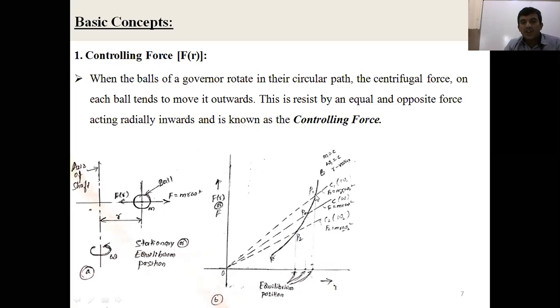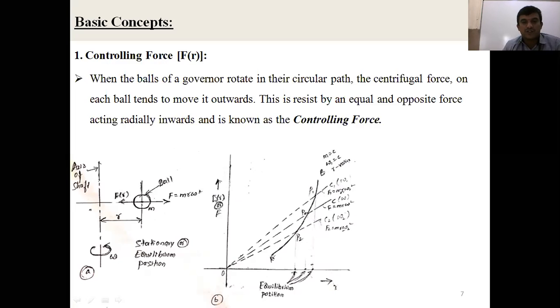Then if you join P1, P and P2 and extend that line, this is not a linear curve. This is not a straight line. This is a curve through P1, P, P2, and extend it again. That is called AB. AB is a curve. What does AB show?